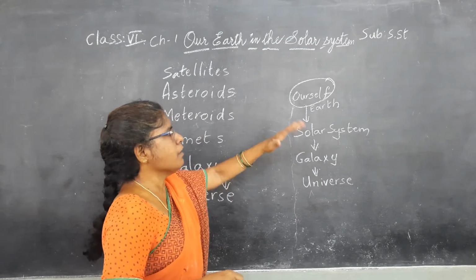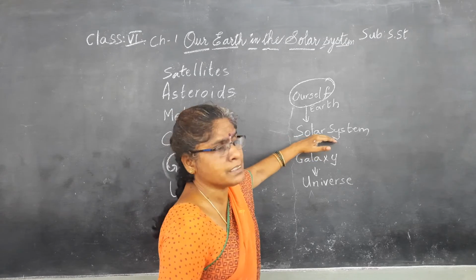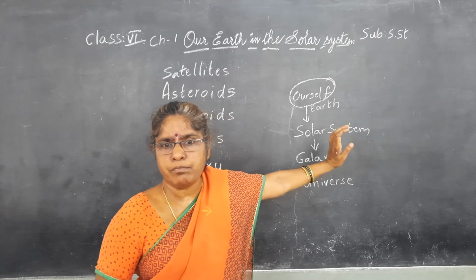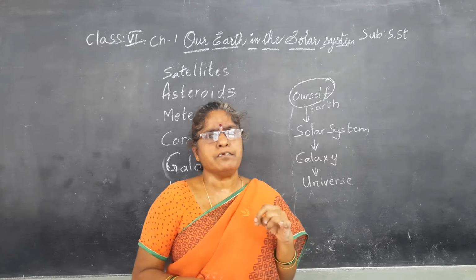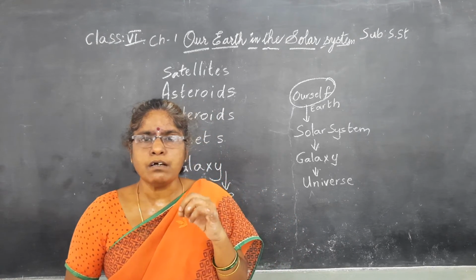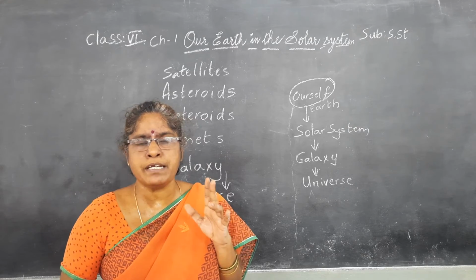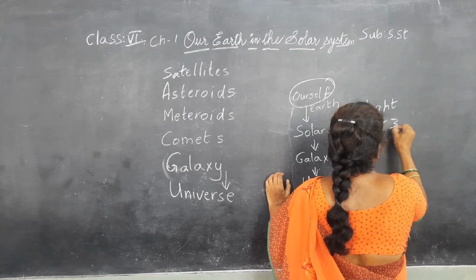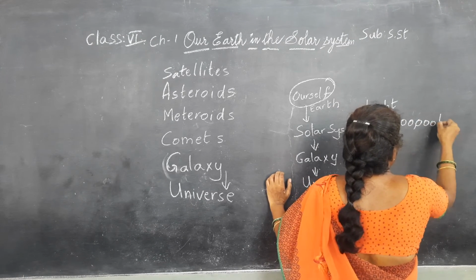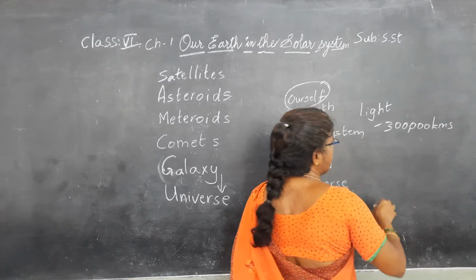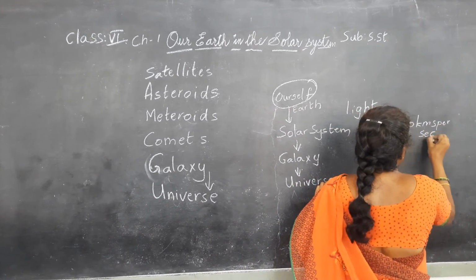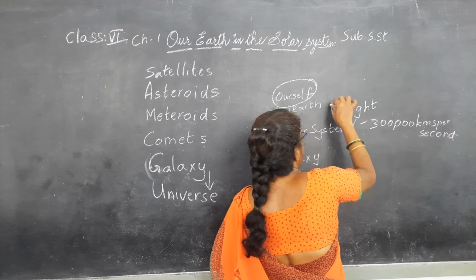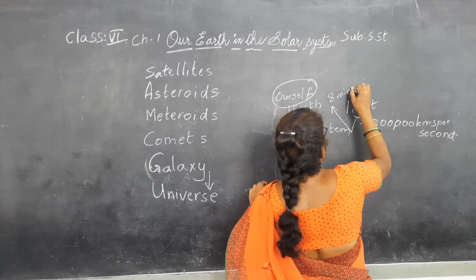Okay, in this we learned that the sun is the head of the family, and the sun is the source of energy. It is the powerhouse of energy. We are getting light from it. The light which comes from the sun moves with the speed of 3 lakh kilometers per second. And to reach the Earth, the light from the sun takes 8 minutes.